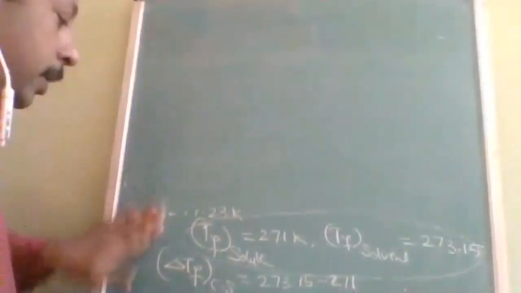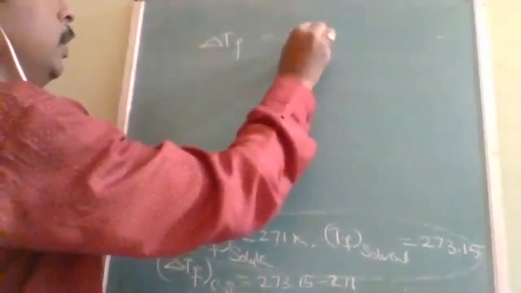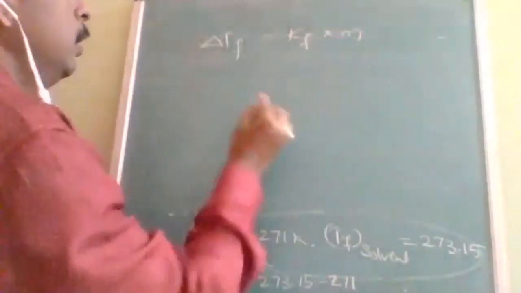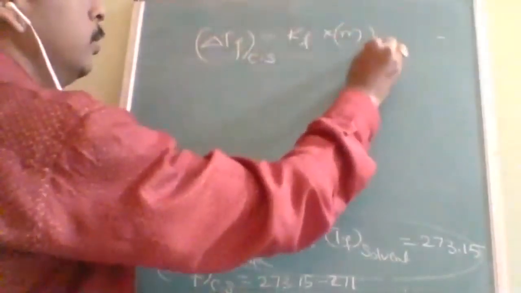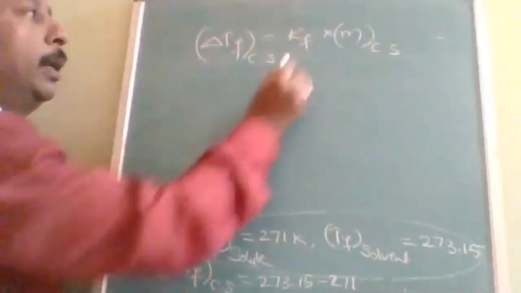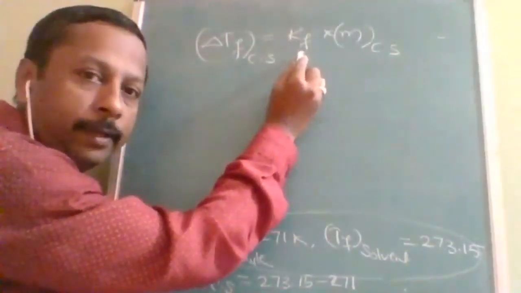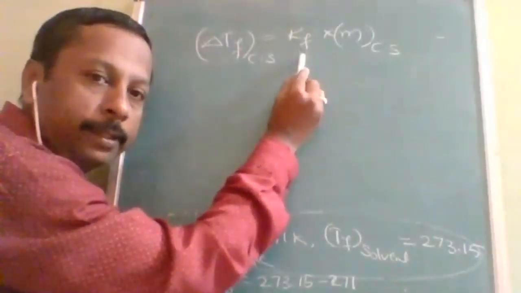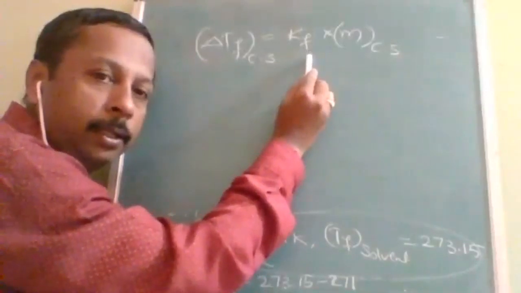What is that? Delta TF. See, delta TF is equal to KF into molality. Now let us take cane sugar here and here also cane sugar. And KF is same because both solvents are water only. KF and KB both depend only on the solvent.